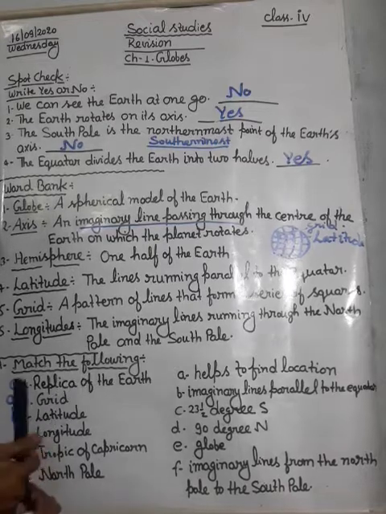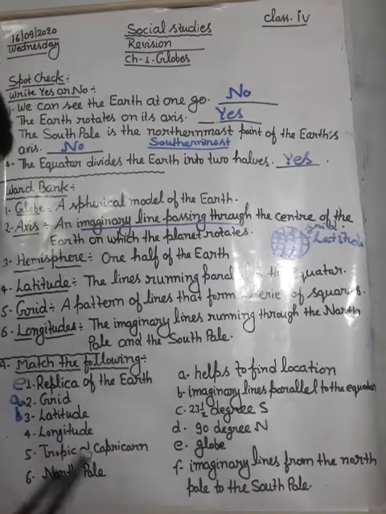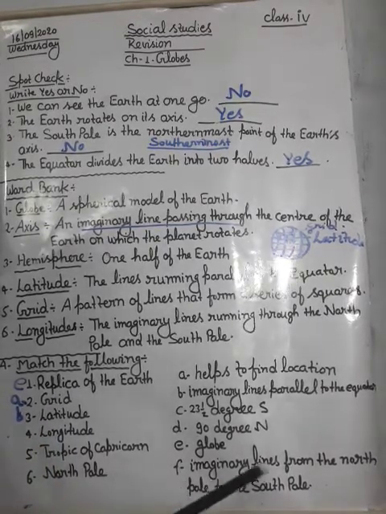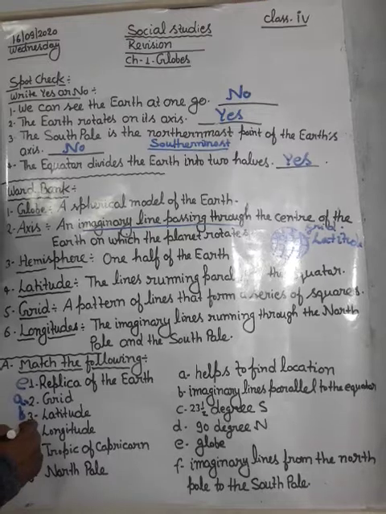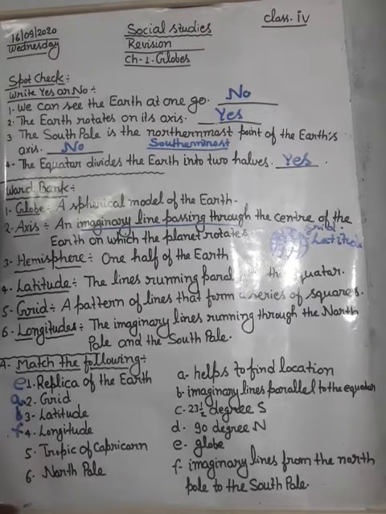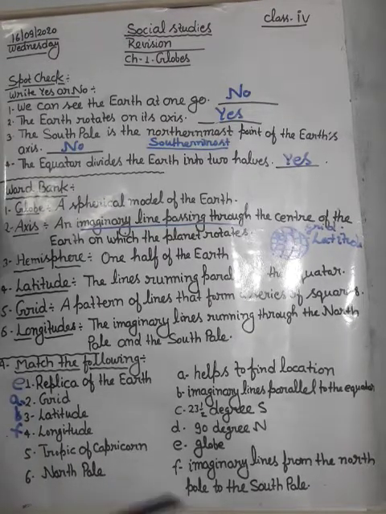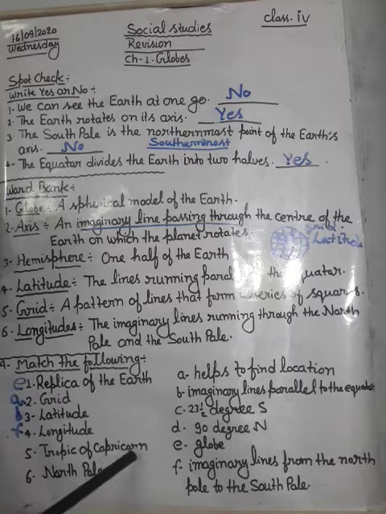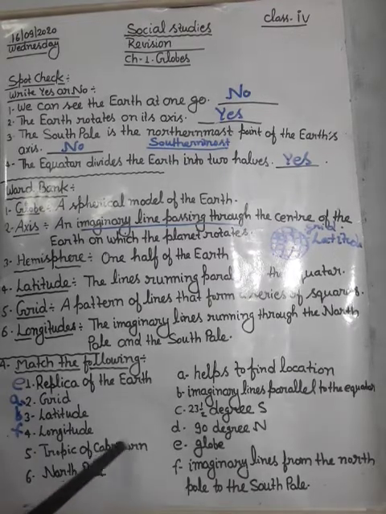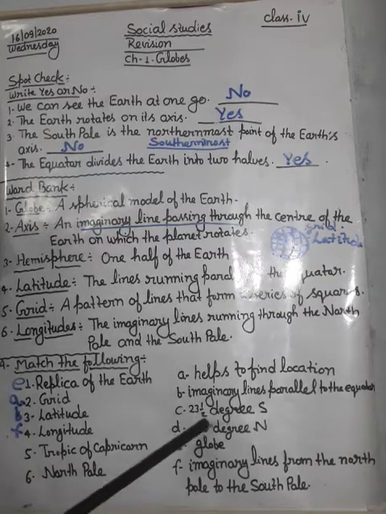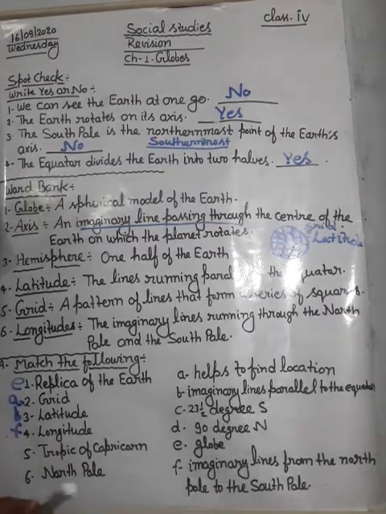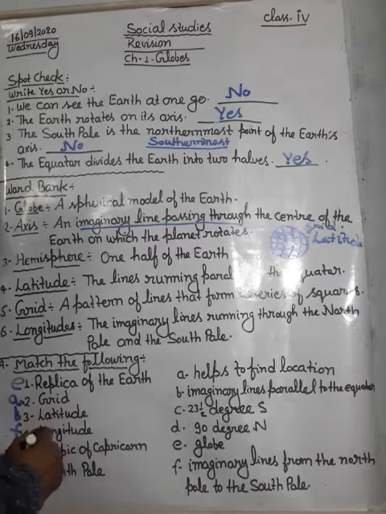Next is longitude. Longitude, the imaginary line from the North Pole to the South Pole, is called longitude. Next is Tropic of Capricorn. Tropic of Capricorn, 23.5 degrees south, is called Tropic of Capricorn.